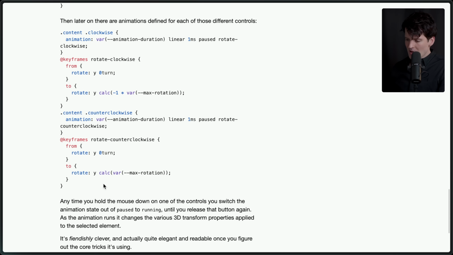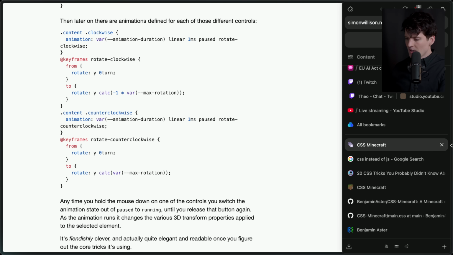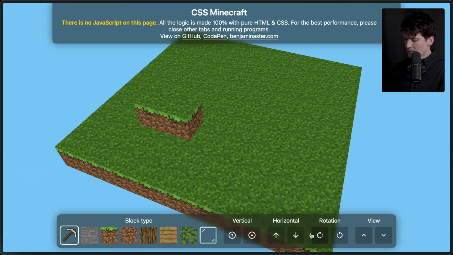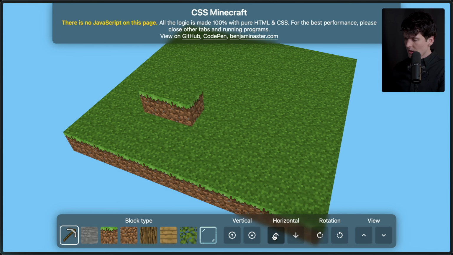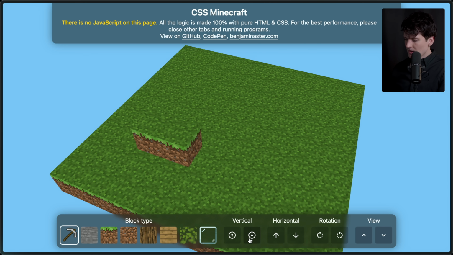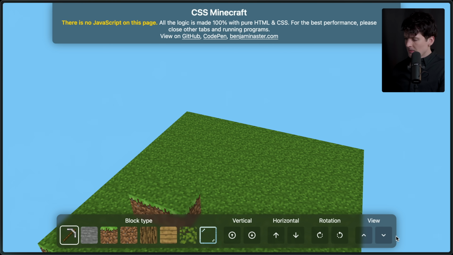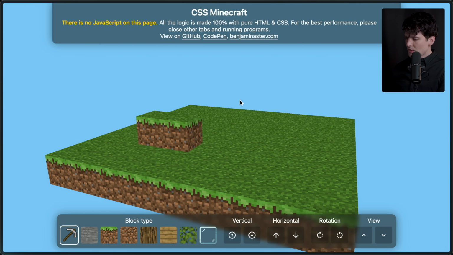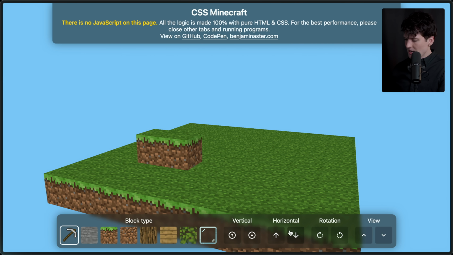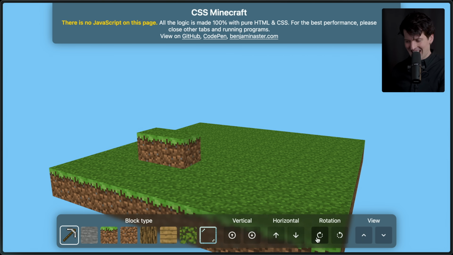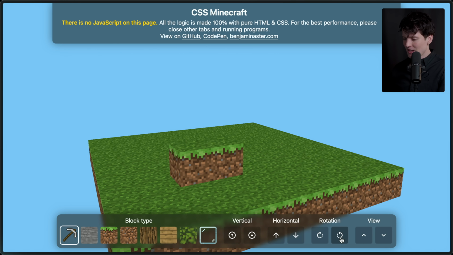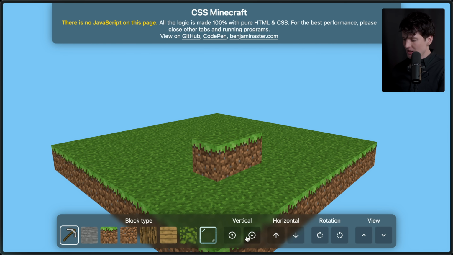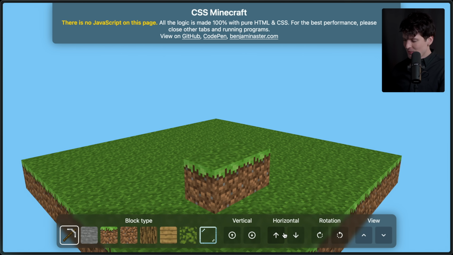Now it has these animations defined. So when you click, it will run that animation. When you let go, it stops running. So it just keeps running until you let go. So like I'm clicking now, let go, now, let go, now. You get the idea. It's so crazy that it has proper 3D. The thing you can't do is click and drag around because it's CSS, but making everything work and animate properly in 3 dimensions is just insane.